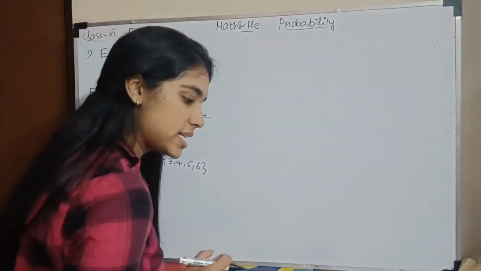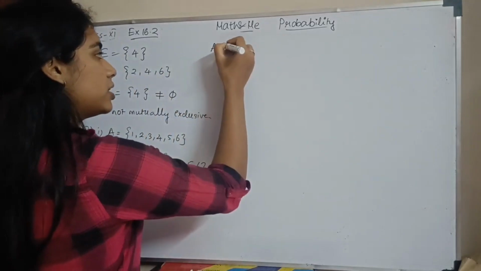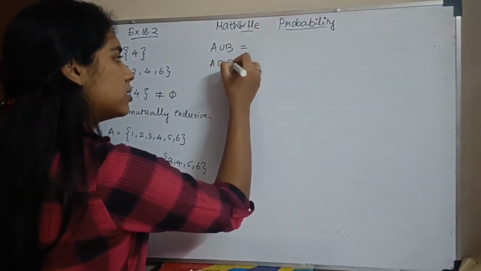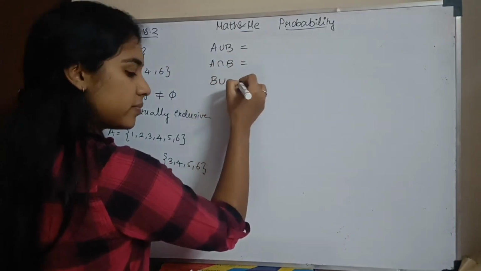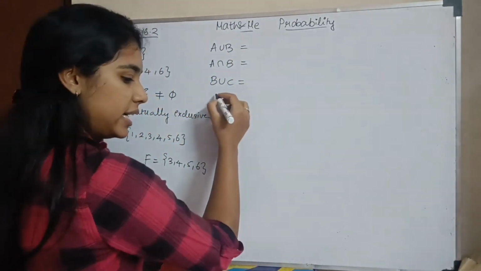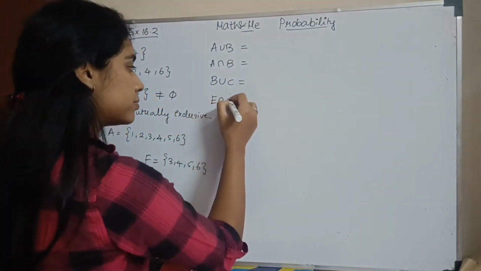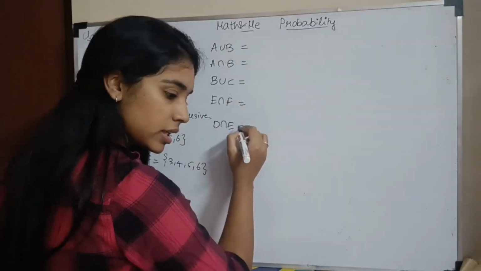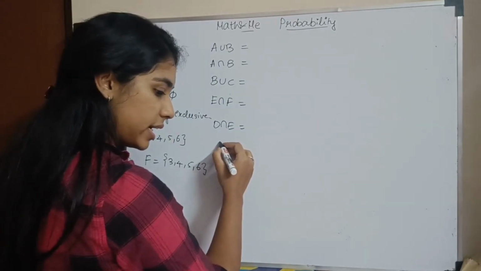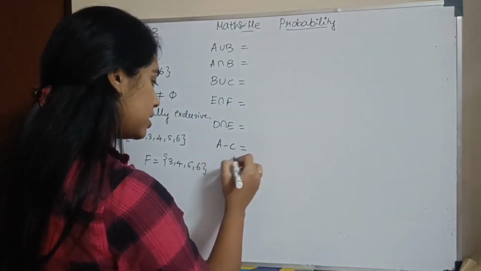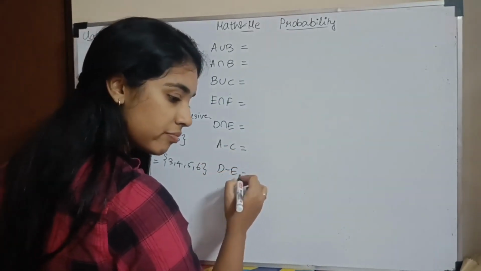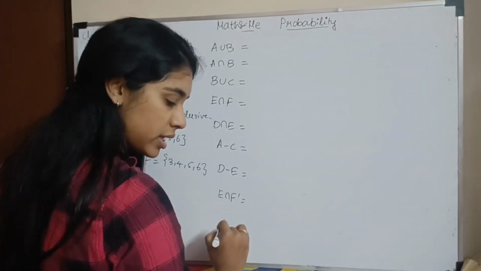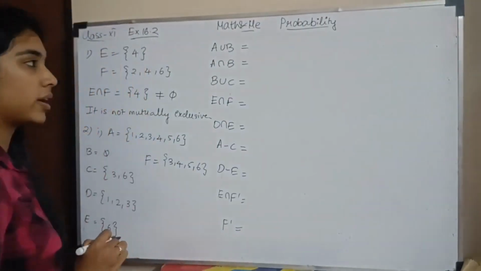Now what is asked? Find A union B, A intersection B, B union C, E intersection F, D intersection E, A minus C, D minus E, E intersection F dash, and F dash means F not.